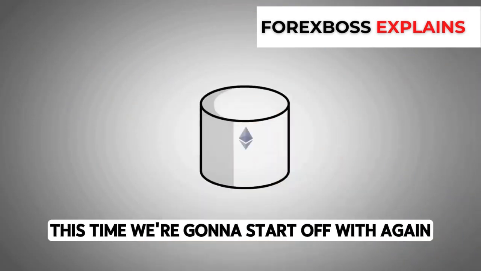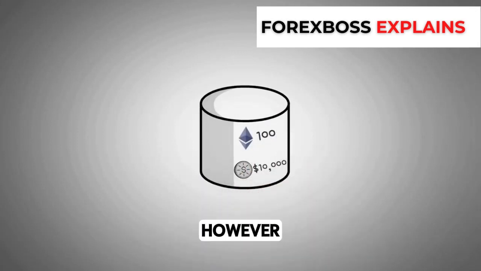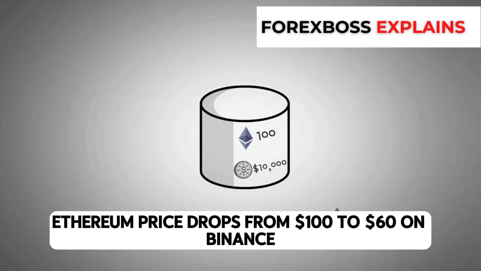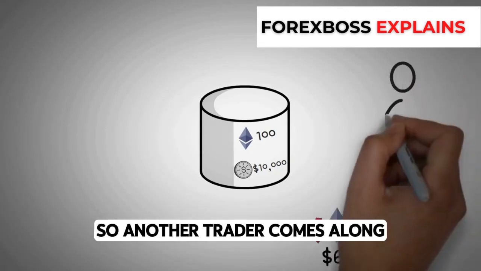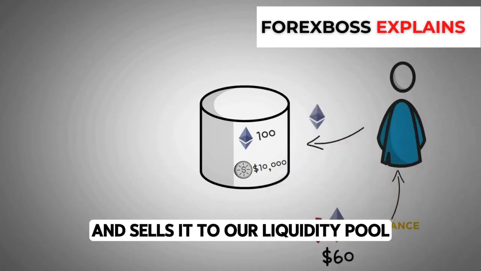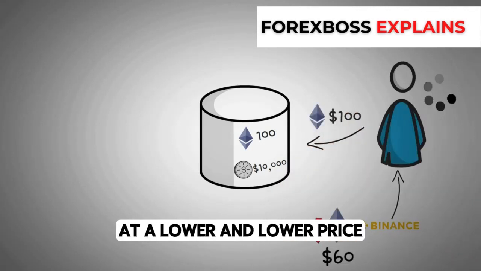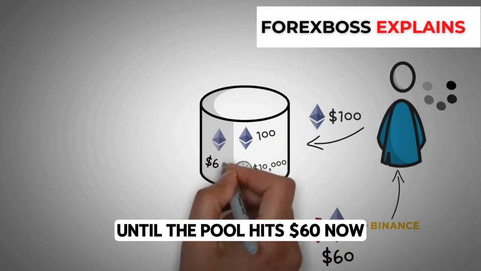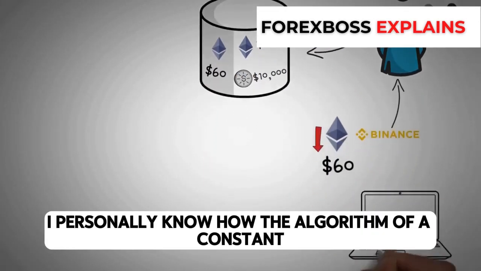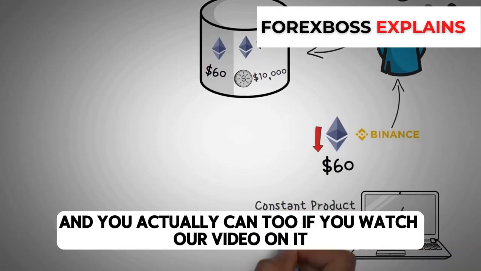This time we're going to start off with, again, 100 Ethereum and $10,000 in a liquidity pool. However, Ethereum price drops from $100 to $60 on Binance. So another trader comes along, buys Ethereum at Binance and sells it to our liquidity pool, starting at $100, and then our liquidity pool keeps buying it at a lower and lower price until the pool hits $60. Now, I personally know how the algorithm of a constant product automated market maker works, and you actually can too if you watch our video on it.